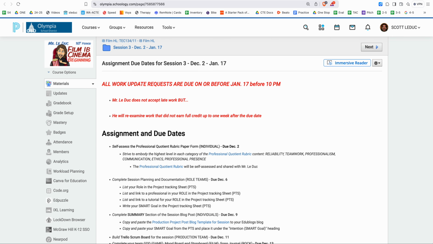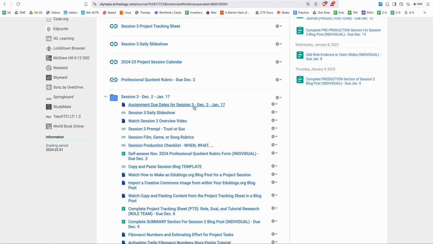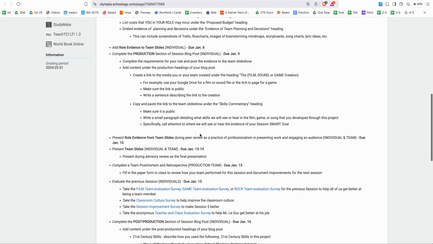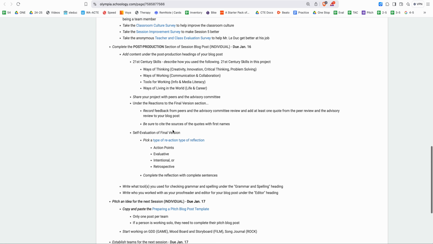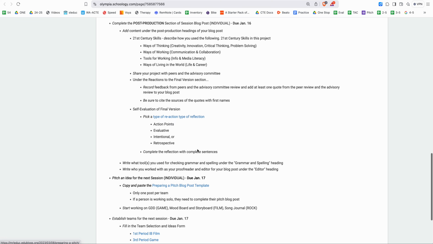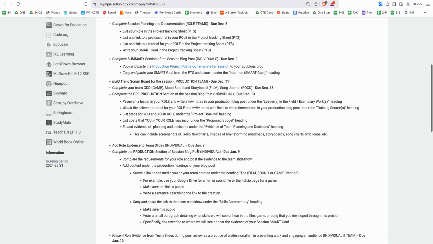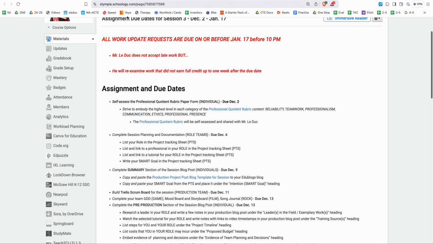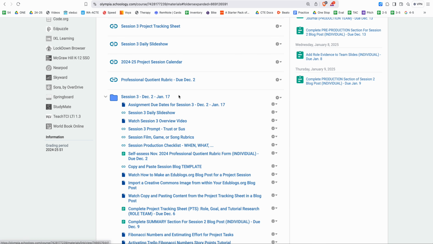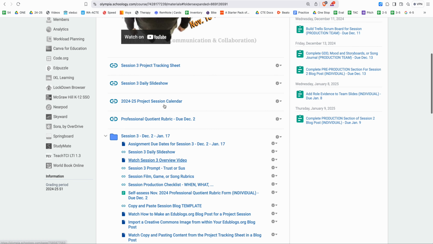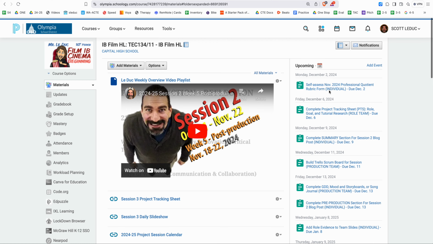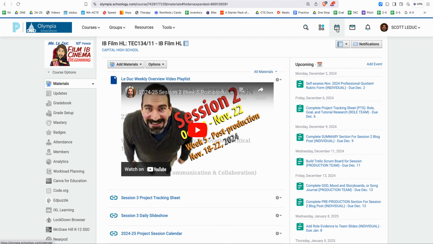This document, let me point this out, is right here. It is a single document with all the assignments and all the details broken down. So if you were trying to figure out what's going to happen all the way till January 17th, you could look at all the assignments in one document, figure out all the stuff and how it works. So I just put this together so that this makes really good sense for you if you're trying to organize things. Here are the assignments and the resources in the session 3 folder. And of course, the most recent assignments are right up here so that you can track that. Remember, you can also go to your calendar to see all your assignments for all your classes, at least the ones the teachers are putting into Schoology.